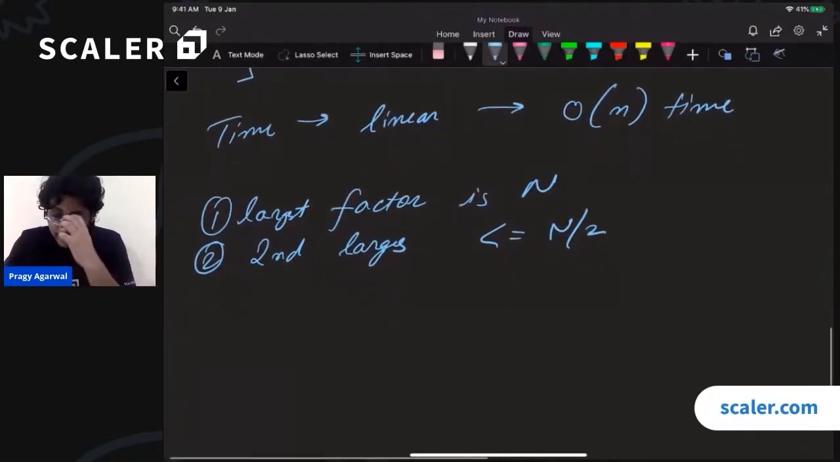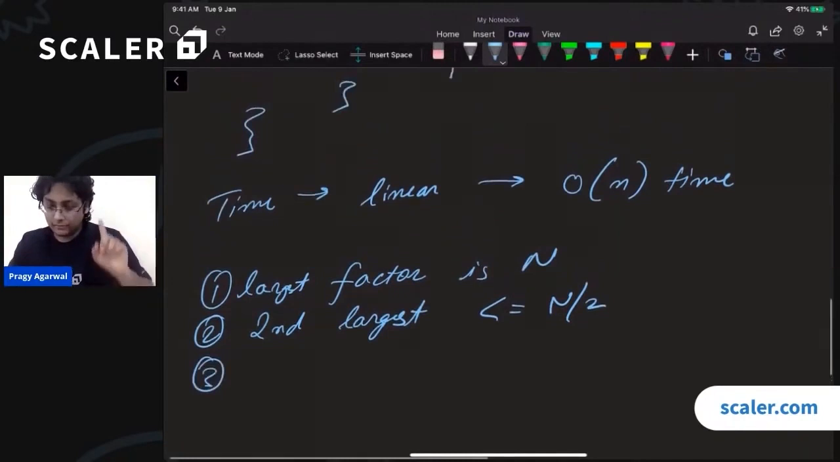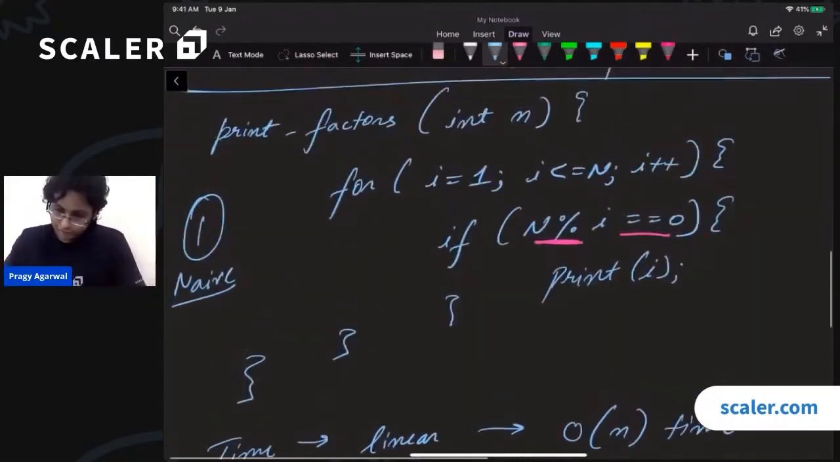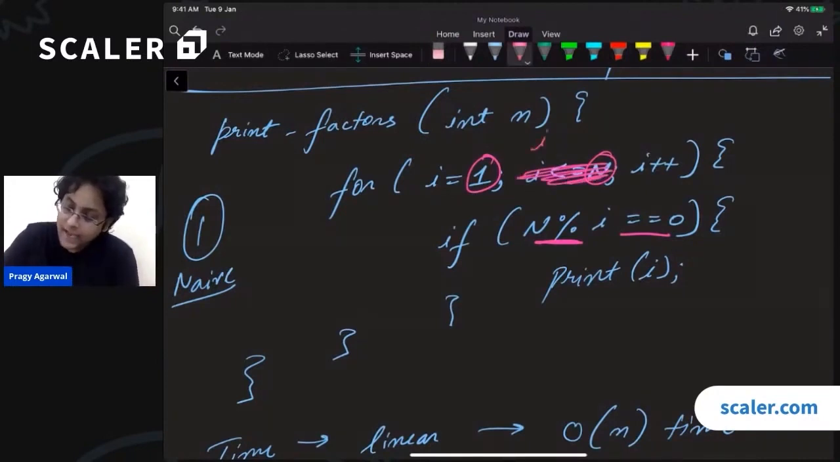So we know that the second largest has to be less than or equal to n by 2. So one thing that we can do over here right away is, instead of having this loop from 1 till n, we can modify this. So let me just modify this over here. I will say i is less than or equal to n by 2. And notice that this is integer division over here.